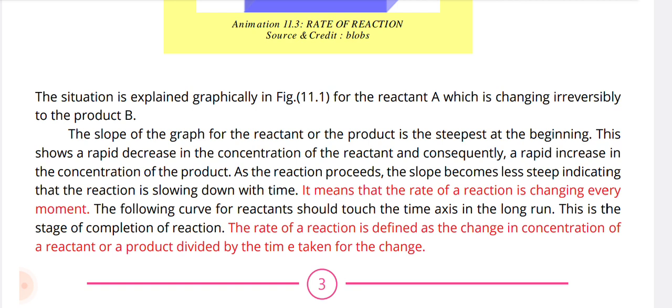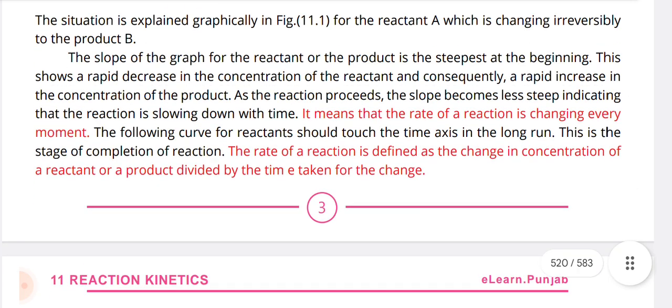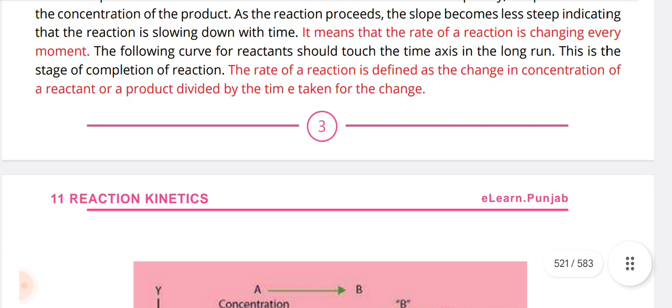As the reaction proceeds, the slope becomes less steep, indicating that the reaction is slowing down with time. It means that the rate of reaction is changing every moment. The curve for the reactants touches the time axis in the long run. This is the stage of completion of reaction.